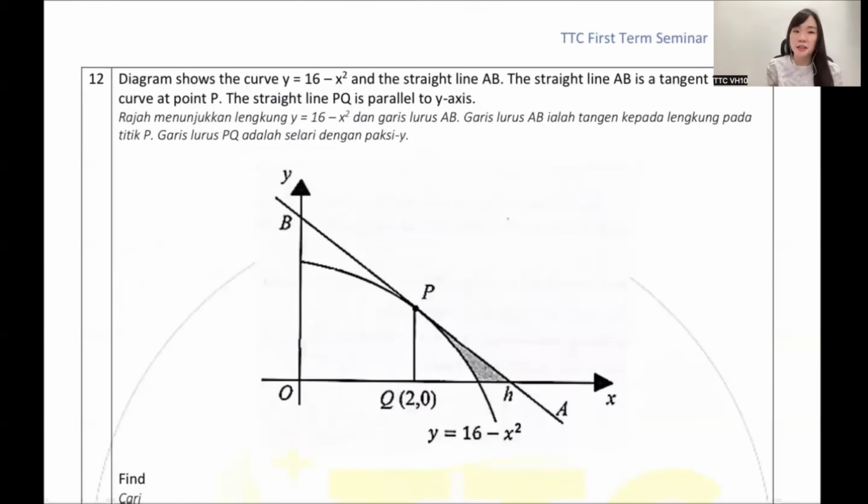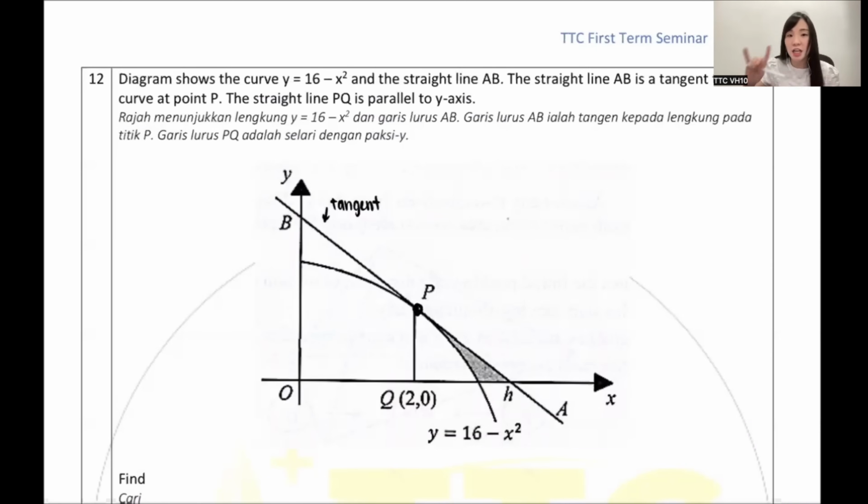Okay, I do this again, okay? You understand it better. Trust me, that is just the first one. Question 12, they say the diagram shows the curve 16 minus x squared, and the straight line AB. The straight line AB is a tangent to the curve at point P. So guys, this straight line is a tangent to the curve at point P.